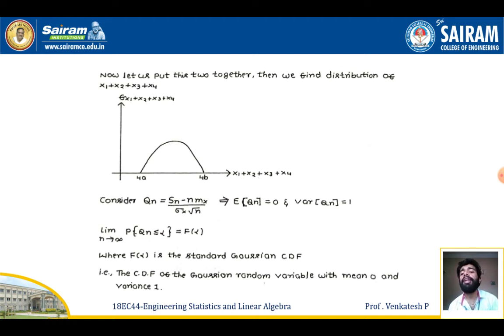So now if the limit n tends to infinity, so I am taking n as a large value here, the probability of Qn less than or equal to alpha will be equal to the CDF F of alpha, where this F of alpha is the standard Gaussian CDF. Hence I can conclude that it is the CDF of the Gaussian random variable with mean 0 and variance 1. I got it.